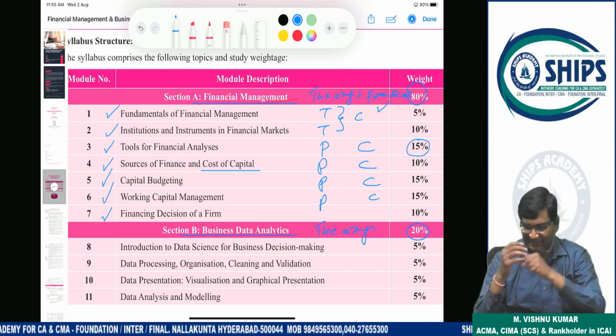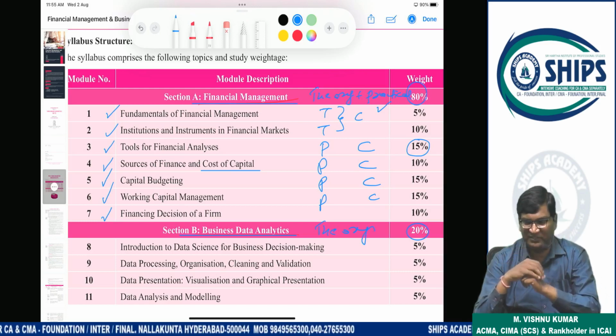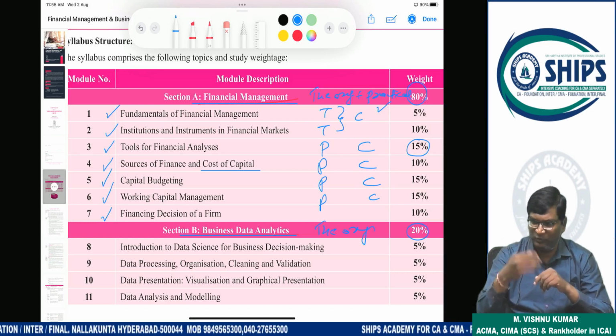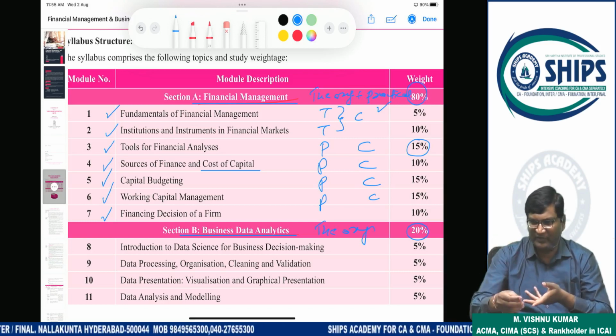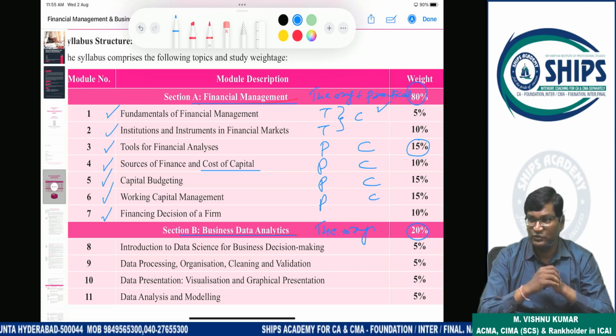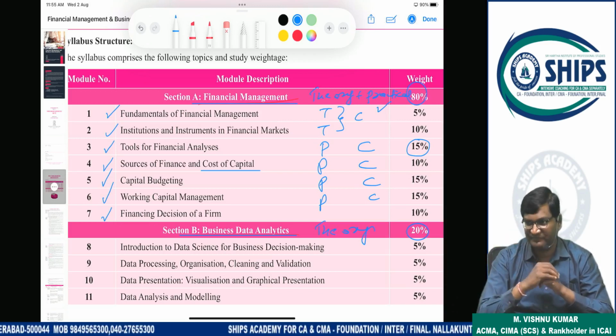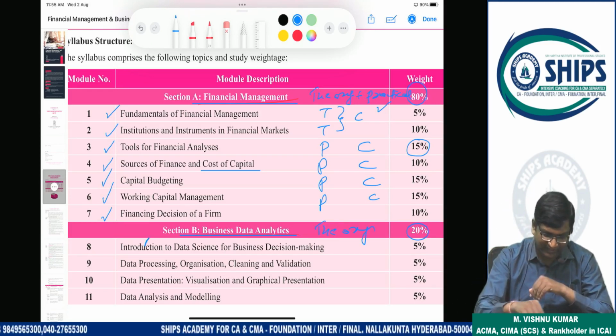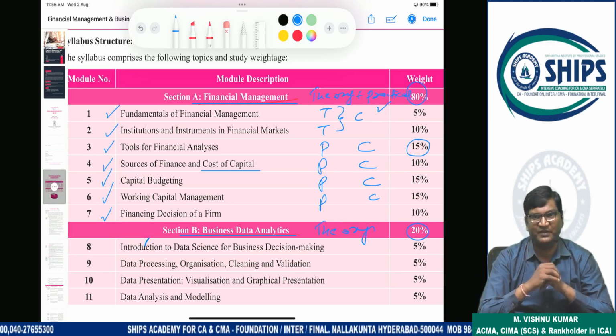But if you raise the amount from debentures, is payment of interest mandatory or not? If there is no profit also you have to pay. If there is a profit also you have to pay. Debenture interest is mandatory, so debentures will increase the risk. This type of risk is finance risk. This we will understand in the financing decision.